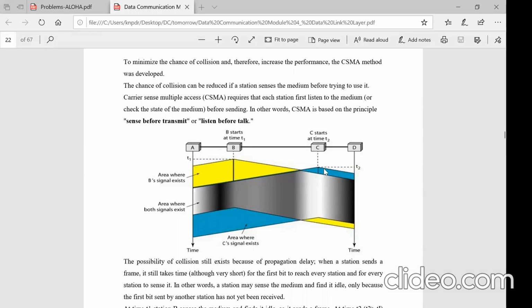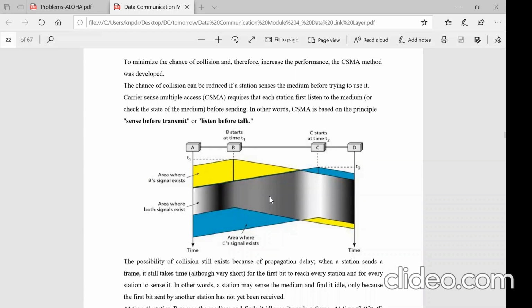Similarly, C also is releasing the data. It is not testing whether a clash has happened or not. So it is completely out of the first bit, it is releasing the bits. The whole packet is being released by both B and C, but they are colliding and it is not reaching the destinations. That is a disaster that is happening. And it's a waste of time.